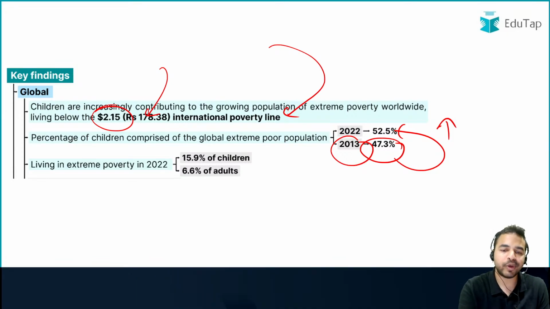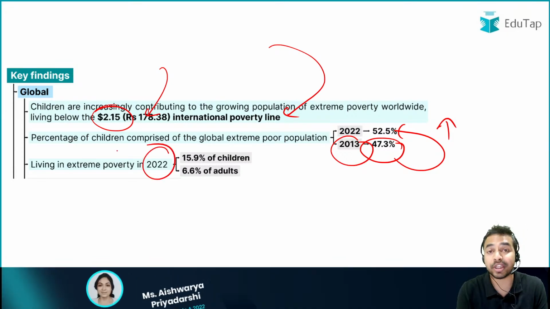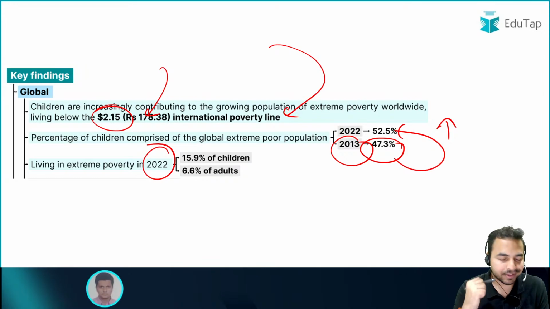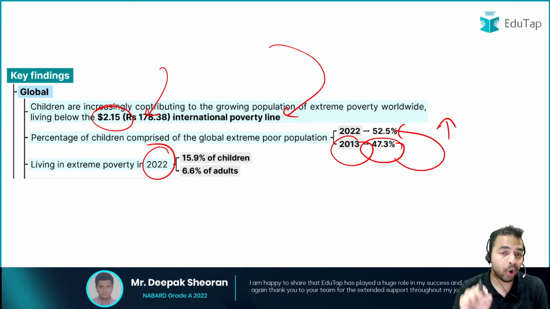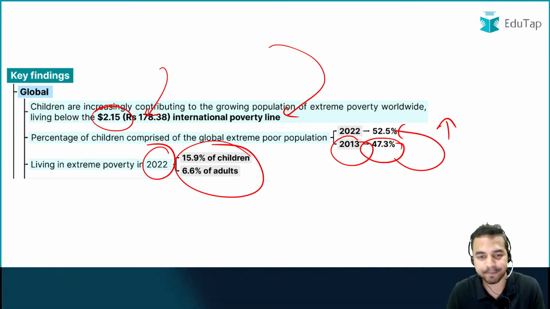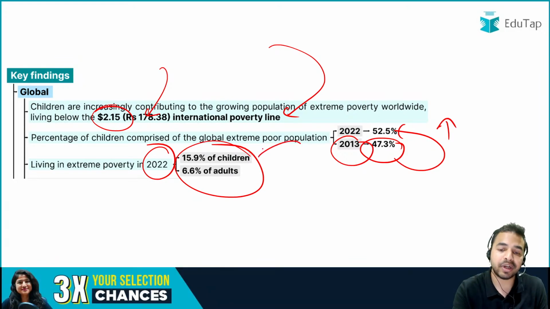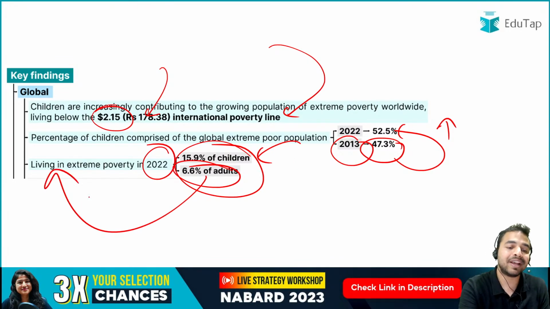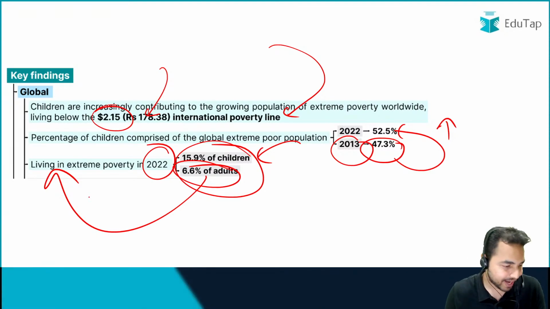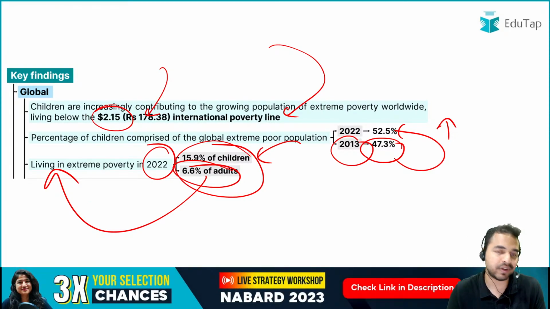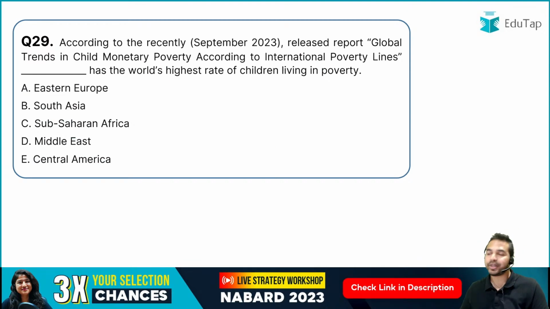When we talk about 2022, what percentage of children were in extreme poverty, and what percentage of adults were in extreme poverty, this data we must know for sure and remember well, because you can also use this kind of data in the descriptive answers as well in the mains exam. Okay, so 15.9% children were living in extreme poverty, and 6.6% of the adults are living in extreme poverty in year 2022, and that is absolutely right. I can see all the people have given me the right answer to this question. Rohit, Preeti, Jeevan, Nilesh, well done guys. Let's move on to the next question.